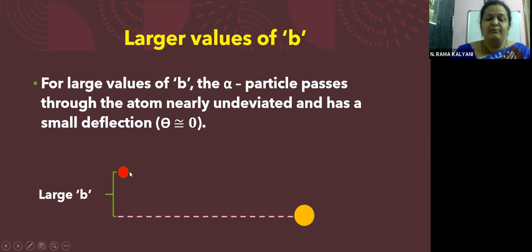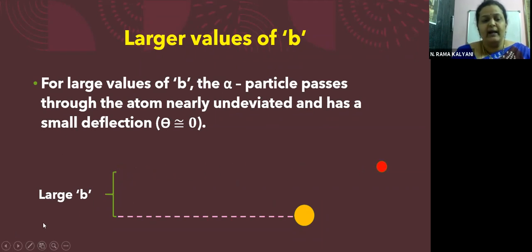Now what happens if B increases? For impact parameter very large, that is if the alpha particle is supposedly moving very far away compared to the nucleus, then what will happen? Observe the red colored ball, children, that is the alpha particle for large B value. Going almost undeviated, yes or no? It's not showing any deviation. See again. Right.